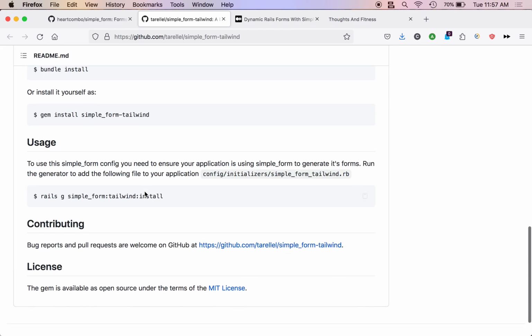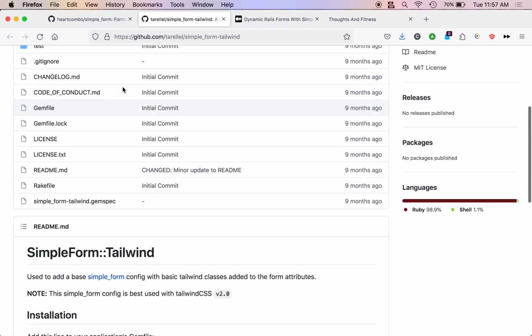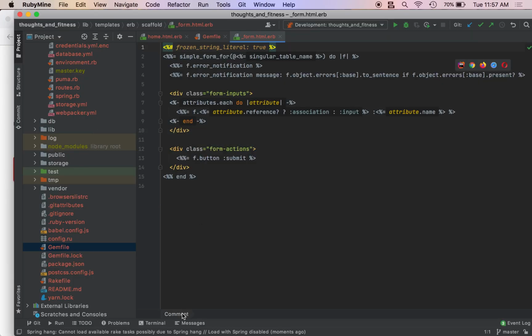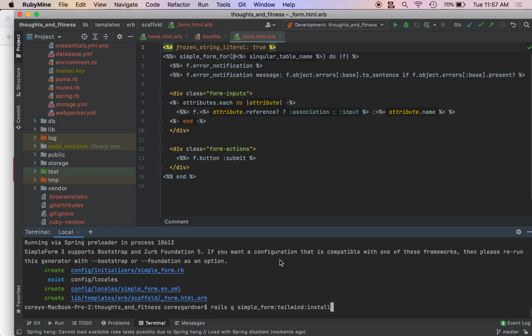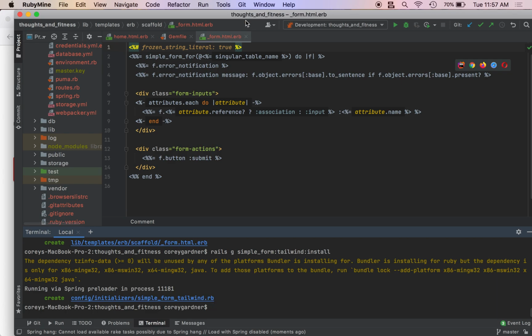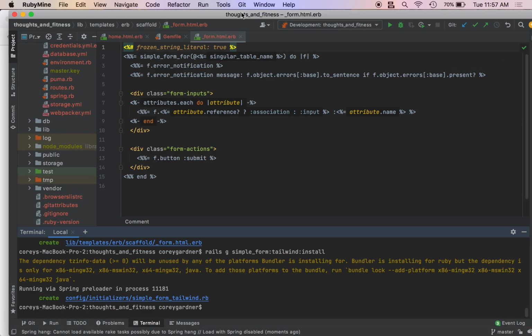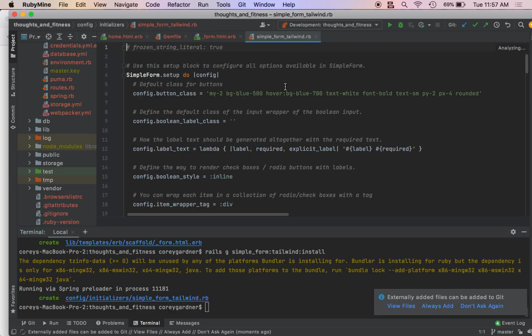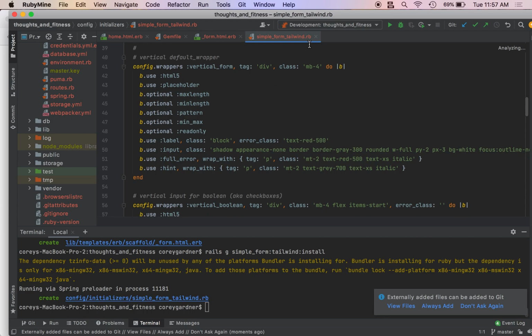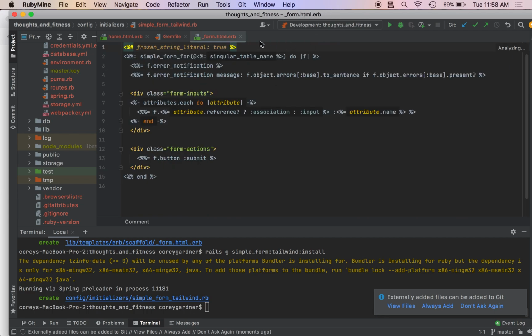So we just need to run rails g simple_form:tailwind install. So just search up the gem, come to its GitHub page, and you'll get those. You can read more about those on their own pages if you would like. And we'll run that command. You see we got this file made. And it basically just applies styling for us, and we can edit this styling if we would like. But I'm just going to leave it as is.